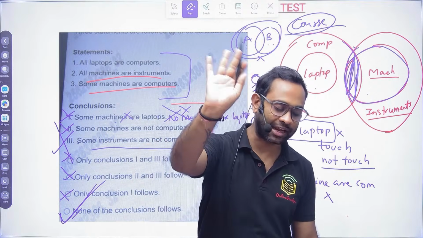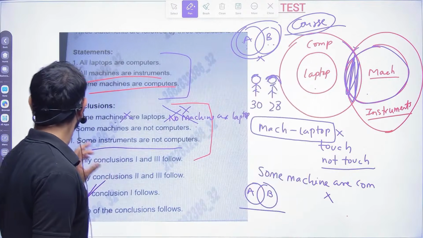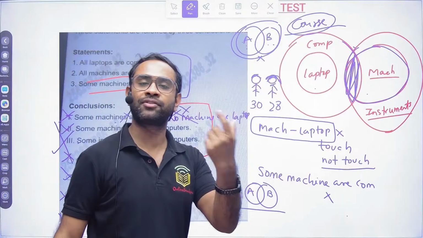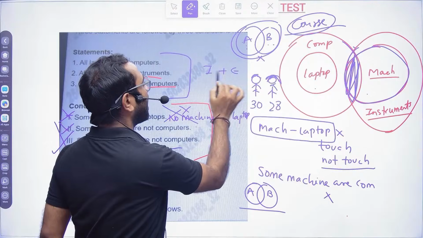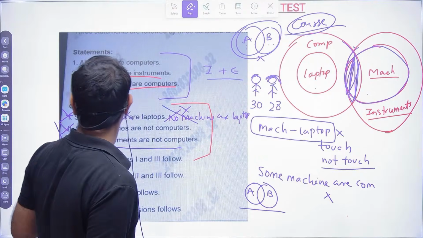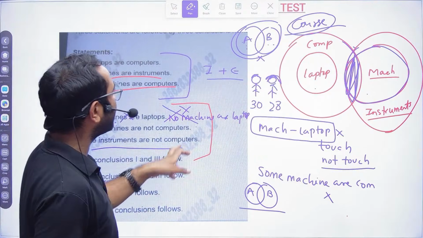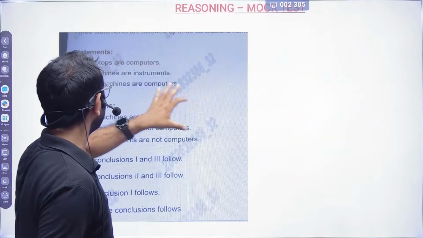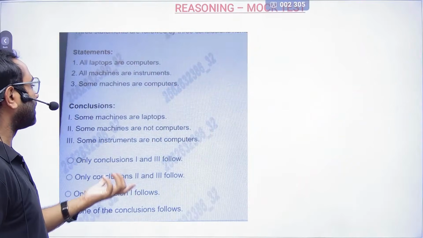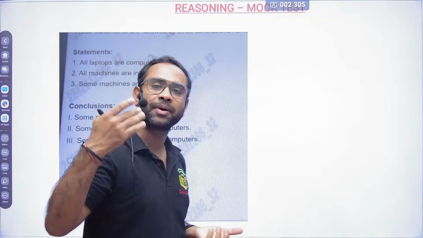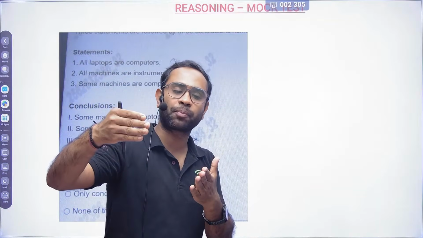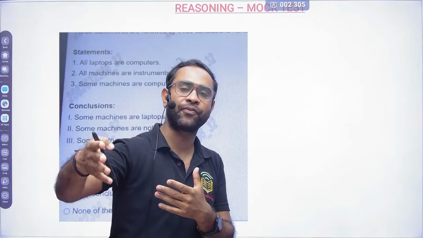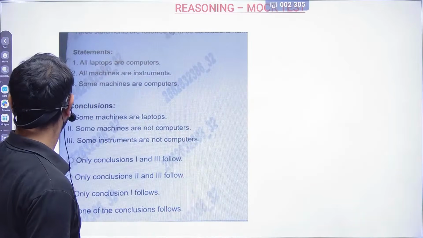The income expenditure trick will not work here. The level of syllogism has gone so high that the I plus E and such tricks will not work. If somebody is teaching you those, I can teach you more techniques also, but when you start solving the difficult problems, you will not be able to solve the questions.